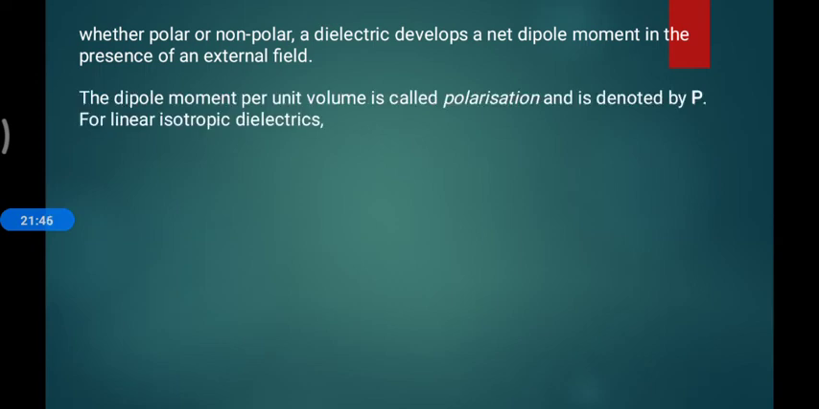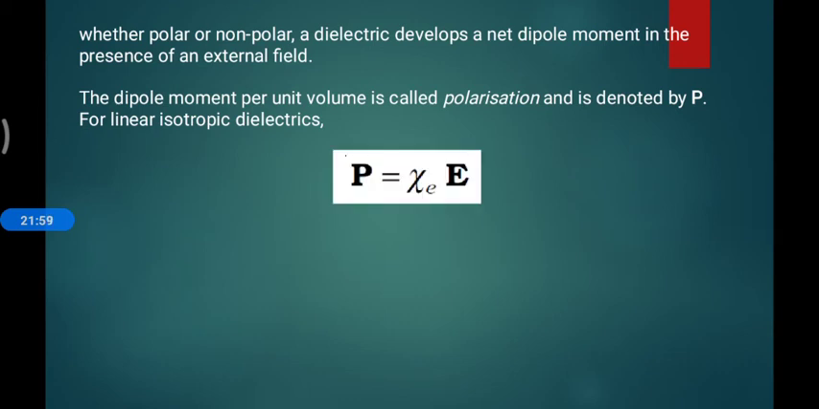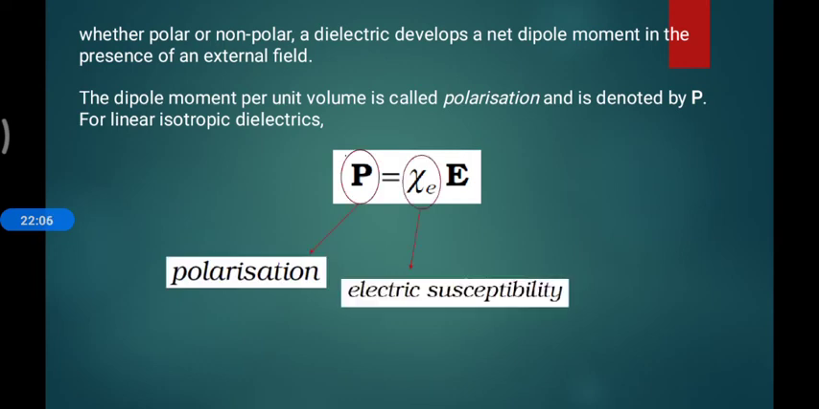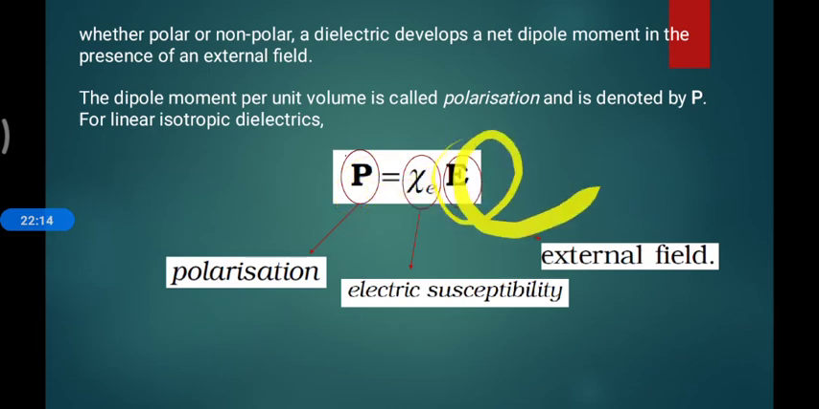The dipole moment per unit volume is known as polarization, denoted as P. For a linear isotropic dielectric, polarization P is equal to chi times E, where P is the polarization, chi is the electric susceptibility, which is new for you, and E is your electric field. The polarization is directly proportional to the electric field. That was clear in earlier discussions also.